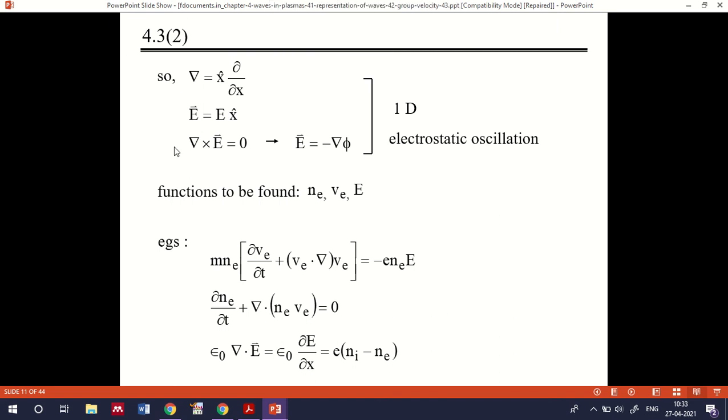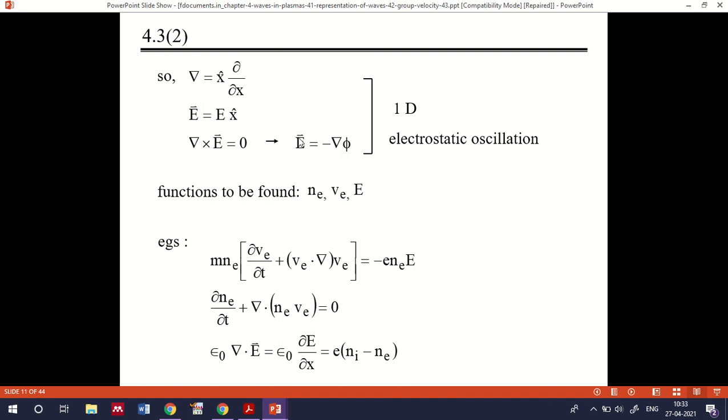Then del cross E, in that condition, will be equal to 0. The curl of the electric field will be 0, and the electric field is equal to minus del phi, where phi is the potential. It is the scalar potential, that is the voltage V as we normally treat it. Instead of V we have substituted phi, so E is equal to minus del phi.